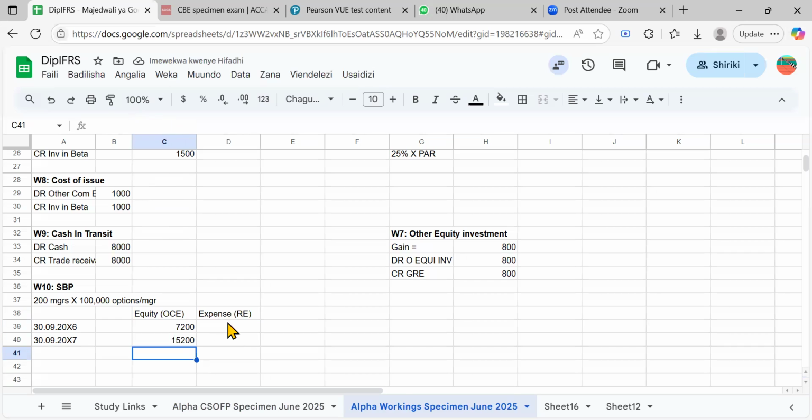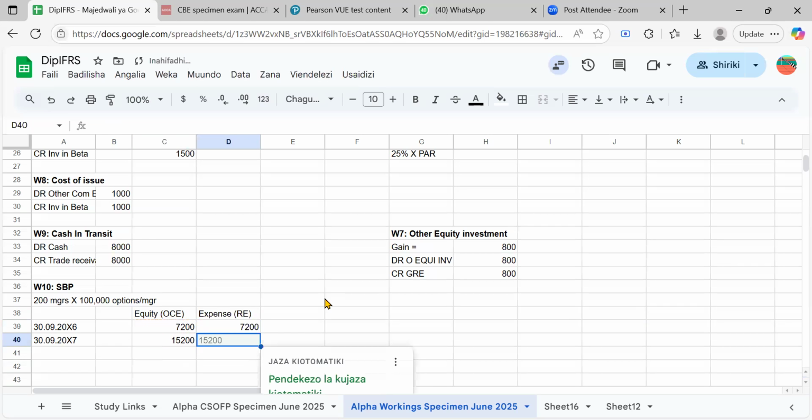So after here, if you can understand now, for IAS 12 income taxes and this share-based payment, we start getting the figures in the statement of financial position, which are usually the accumulations, instead of the income statement first. So we usually start with the statement of financial position. So if you need to know the expense here, it's simple. You take this equity and you deduct the previous equity, right? You can see this equity is 7,200. The previous equity, there was nothing in this entry. So that's why they would be the same, right?